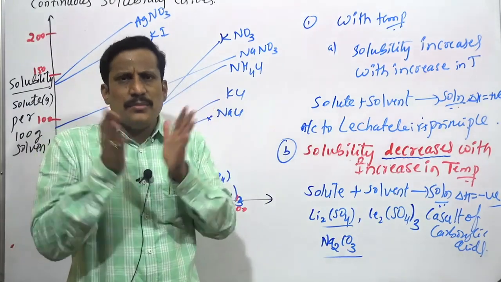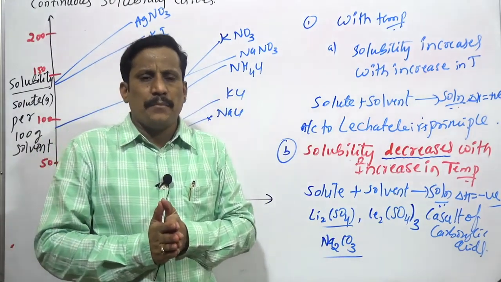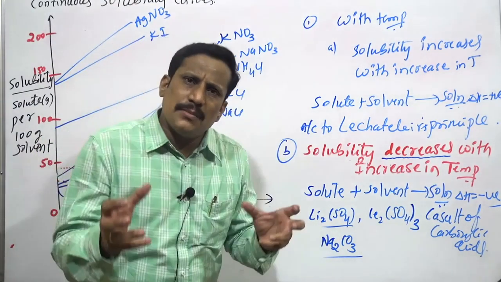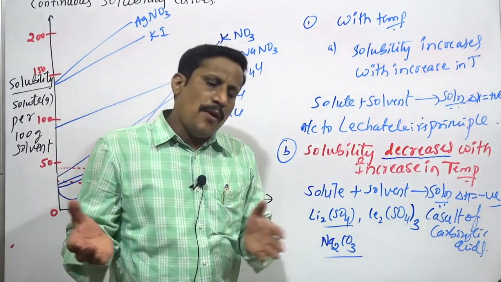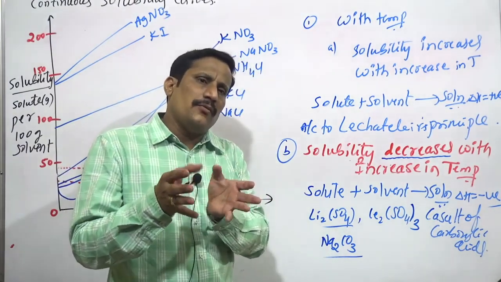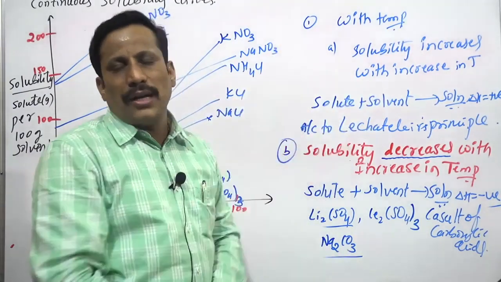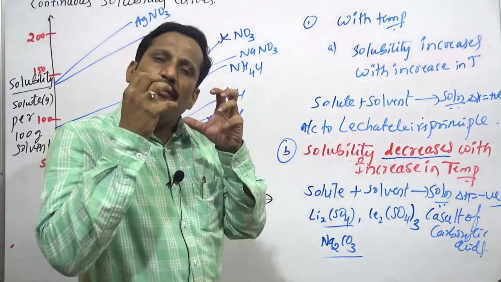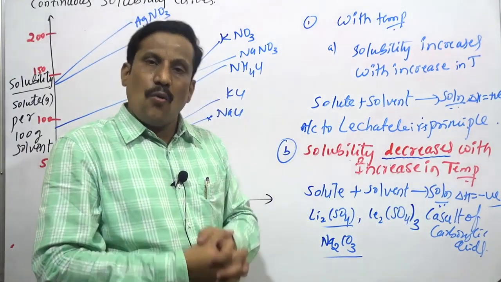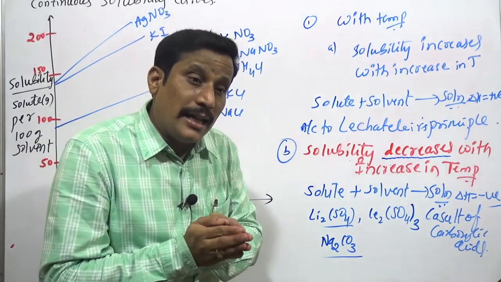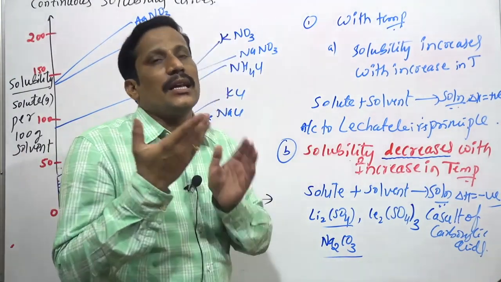Maximum solids, when dissolved in a solvent, if you are increasing the temperature, the solubility increases only. Very few examples are there where the solubility decreases with increase in temperature.